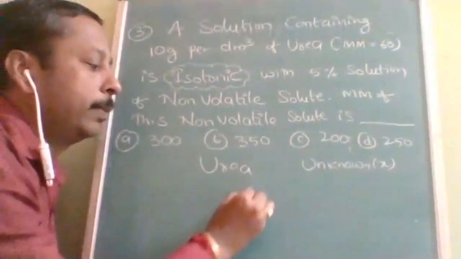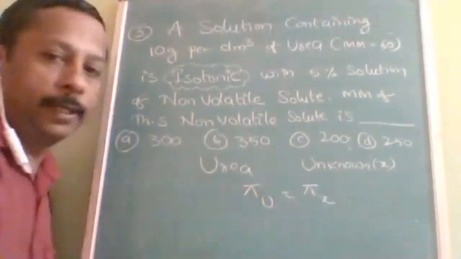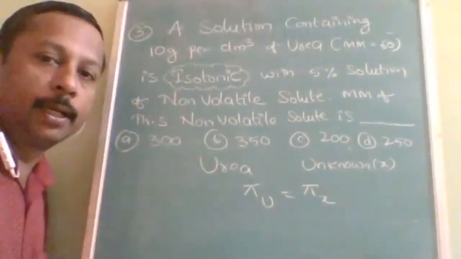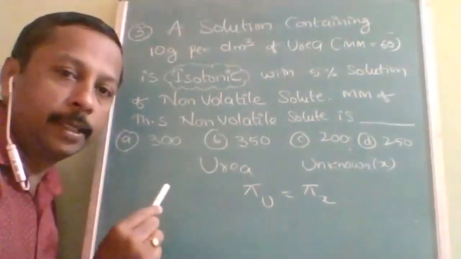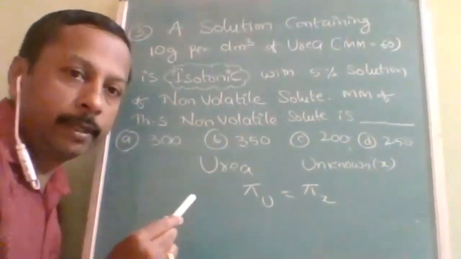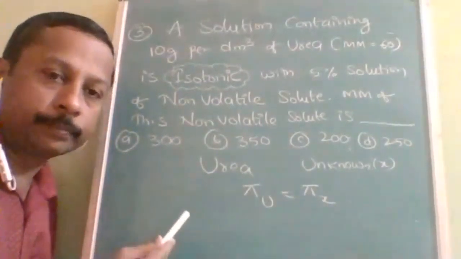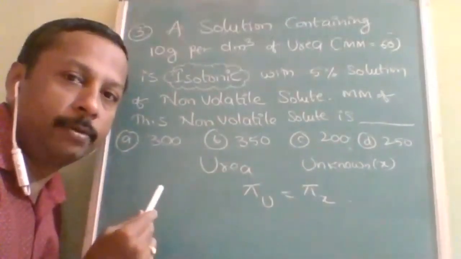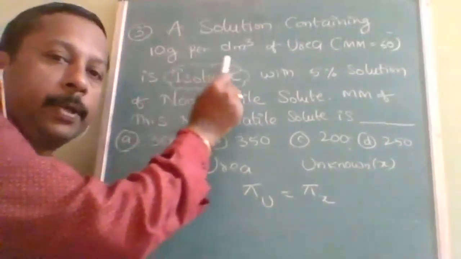Now both osmotic pressures are the same. Pi of urea is equal to pi of x. Is it understood? Why do I know? Because both are isotonic. In the previous question, both were percentage, but here it is not. Some level keeps on increasing. Likewise, you will get all models of questions if you go through this question session. The only thing I expect from you is that with patience and the same utmost care, you continue till the last. So here, 10 gram per dm cube.